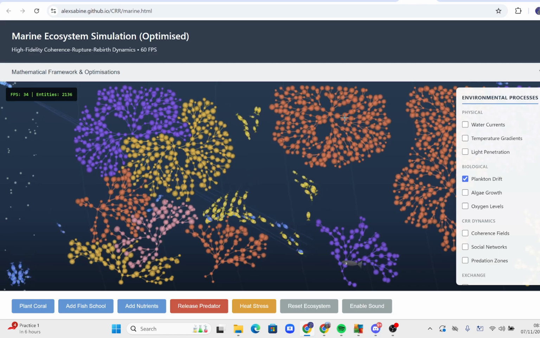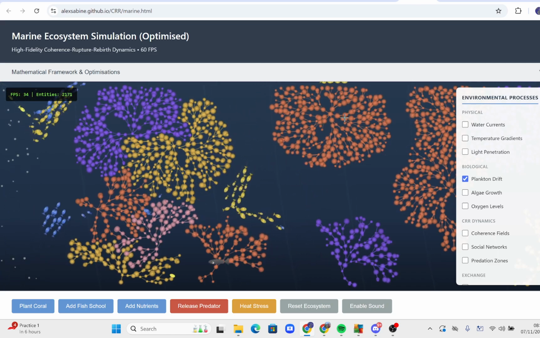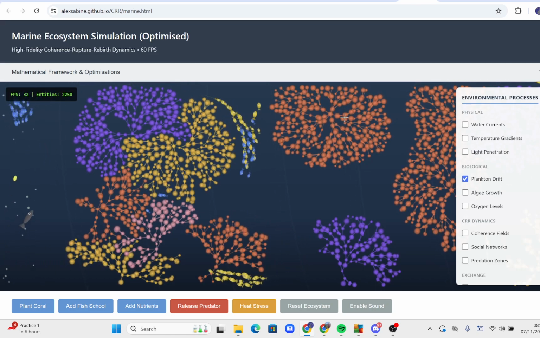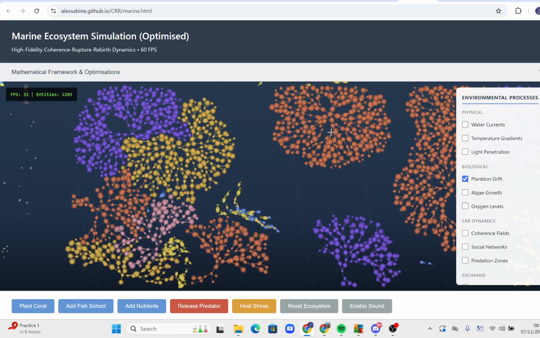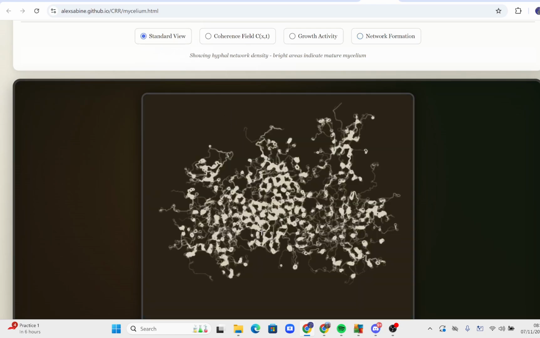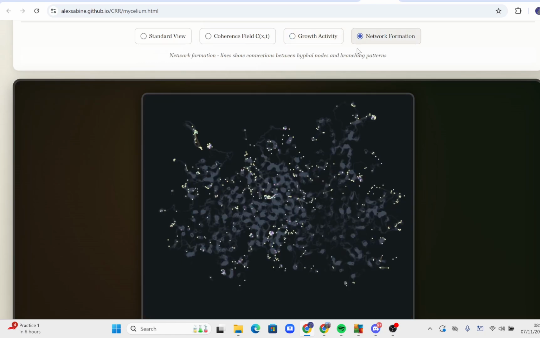I'm really interested in what happens when variational free energy reduces, and I see it as coherence increasing. That is, coherence as memory density through time. Here we have a mycelium network, and you can see the coherence field there, growth activity, network formation.